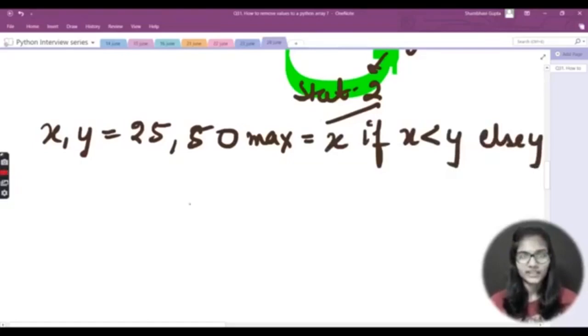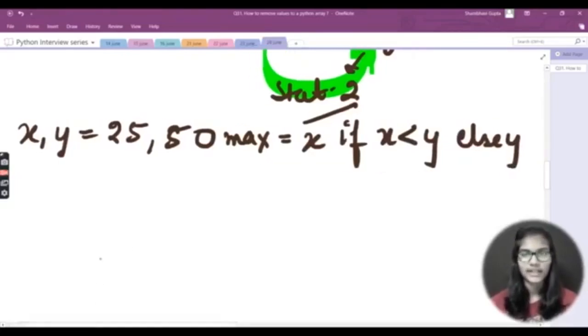Let me explain what I have written. x and y are the two variables which I have taken, and 25 and 50 are the values which we have given. The main part starts from here: if x is less than y, then max is equal to x. So max is the variable, and in that case x would be my answer.